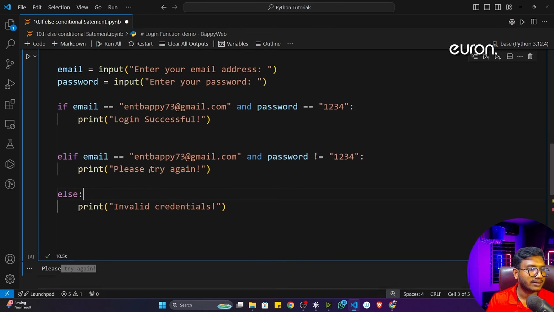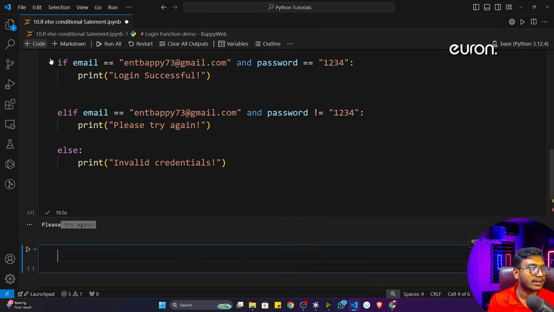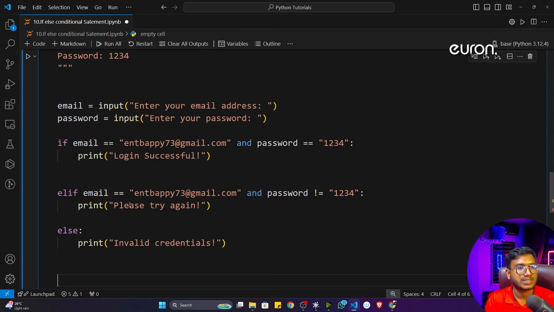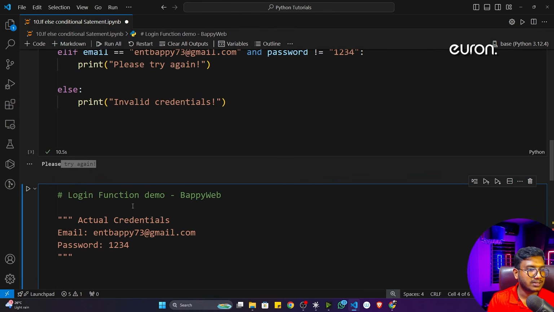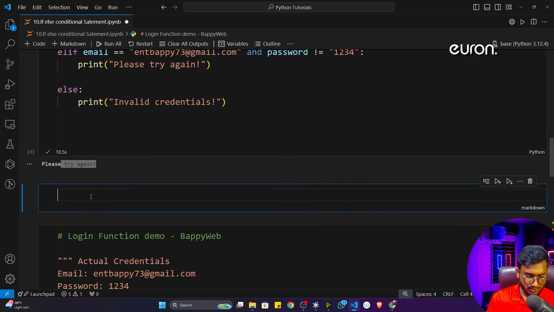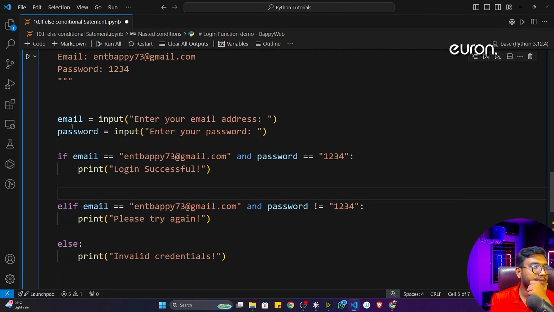For this, I can copy this particular code as it is, and here I can take a new cell and paste it inside. Everything is fine. Now this is the code of nested. So here I can create a markdown as well. This is my nested condition. So here I can mark down this particular line, nested condition. See here, everything is fine.